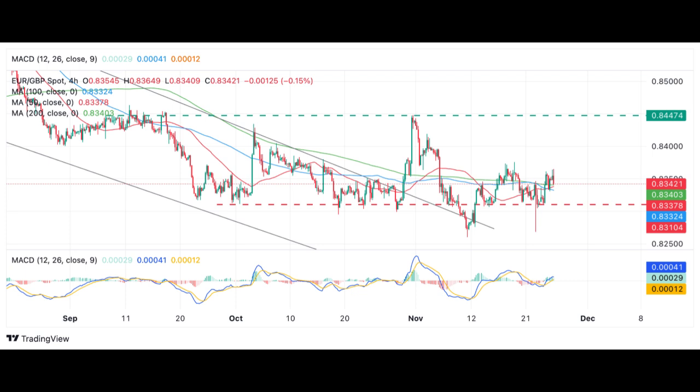The recent decline in UK retail sales and the contraction in economic activity as indicated by the PMI data also pose challenges for the pound. Ultimately, the direction of the euro to pound sterling pair will depend on the interplay of these factors. Investors should closely monitor developments in both the Eurozone and the UK economies, as well as central bank policies, to gauge the future direction of the pair.